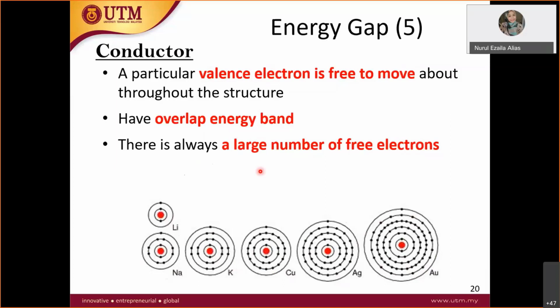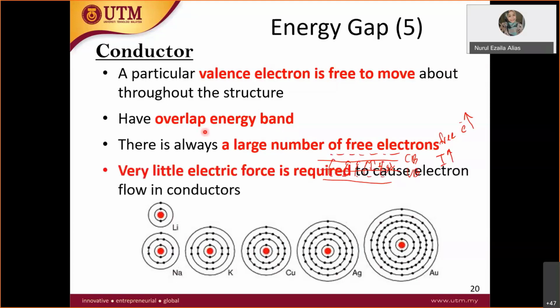Let me show you here. You have the conduction band and you have your valence band. The energy gap is very, very small. So we can see that all the valence electrons can pass through and become free electrons. Therefore, many free electrons are moving around in conductor and it will produce a very high current. Because of a lot of free electrons, current is also high, and it can conduct current.